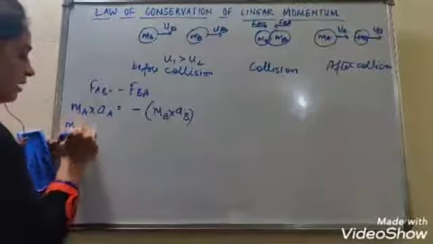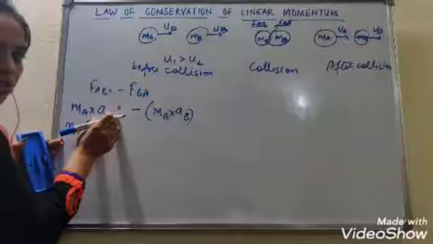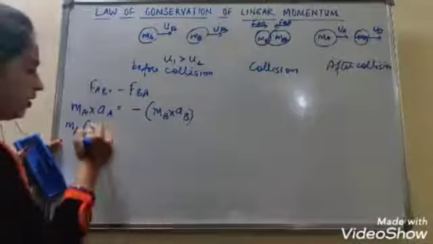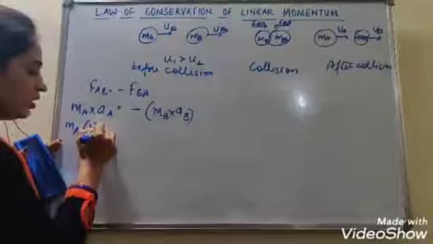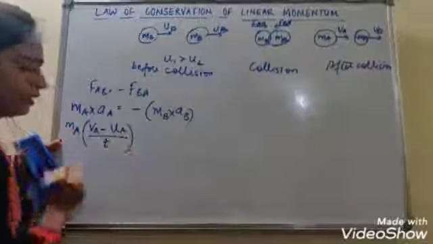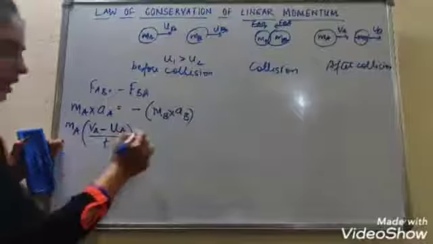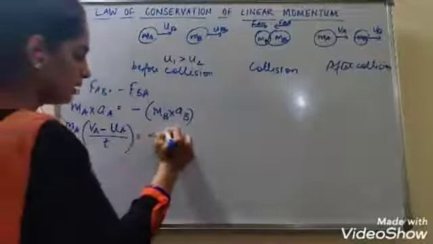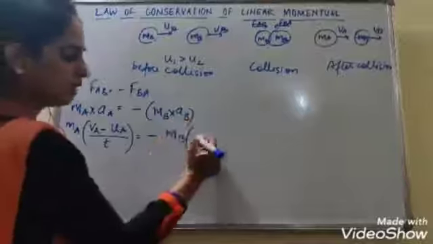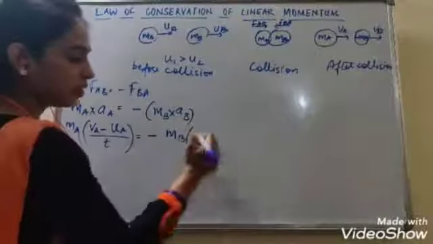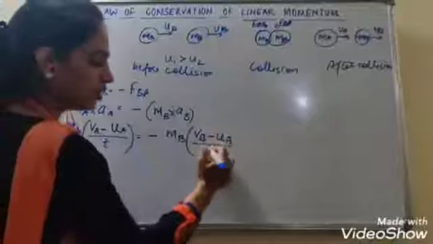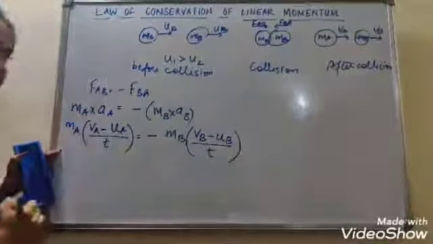Okay. So this will be written as mass of A, acceleration of A, which will be change in velocity of A. Change in velocity of A is final velocity of A minus initial velocity of A upon time t. This is the acceleration of A. This is equal to minus of MB into acceleration of B. Acceleration of B is change in velocity of B: final velocity of B minus initial velocity of B upon time t.